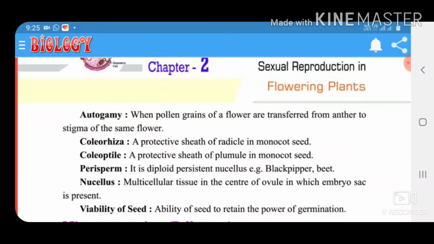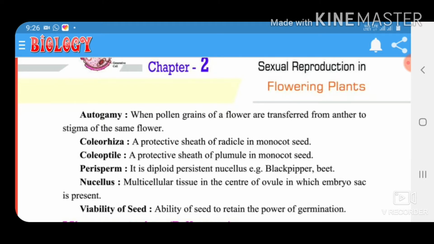Hello friends, today we are going to start Chapter 2, Sexual Reproduction in Flowering Plants. Now we are going to start with autogamy: when pollen grains of a flower are transferred from the anther to the stigma of the same flower.